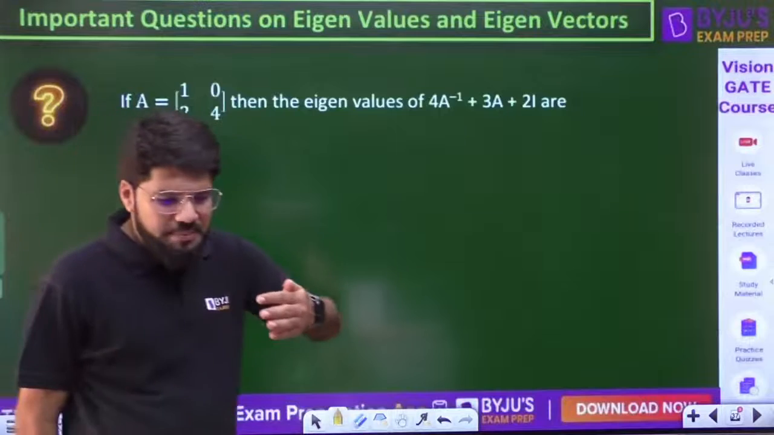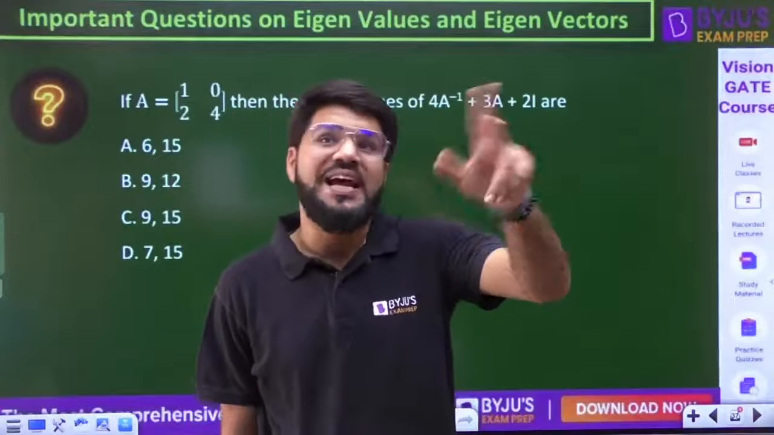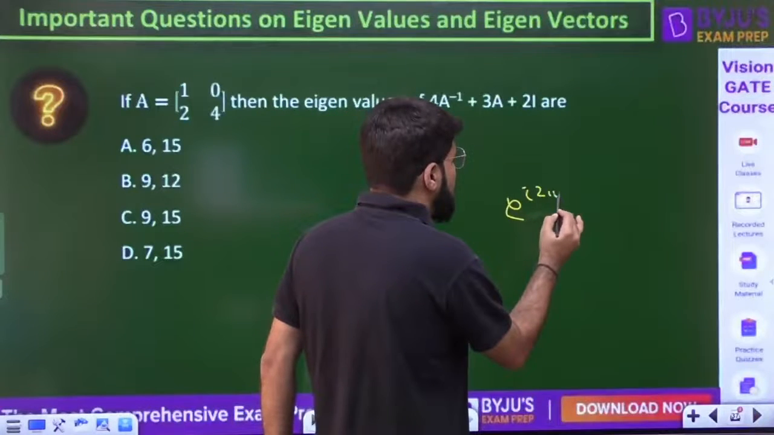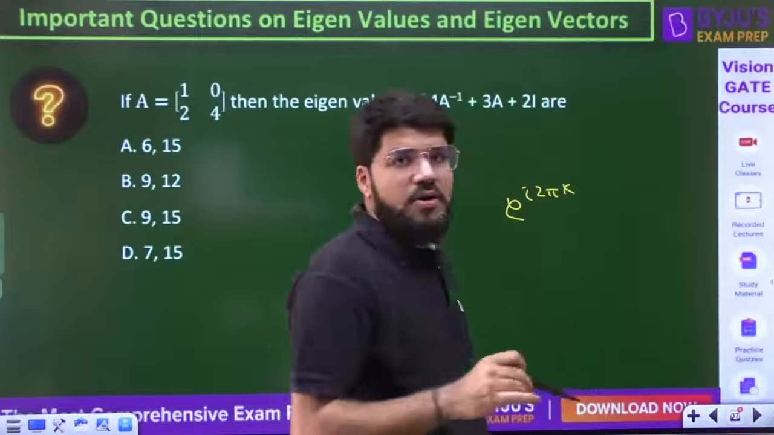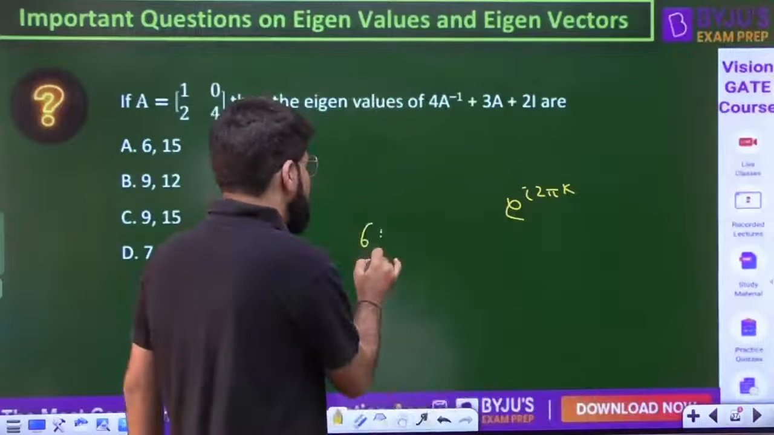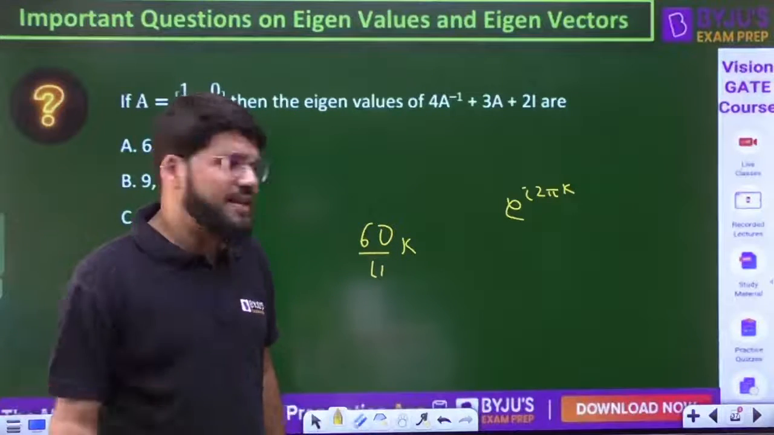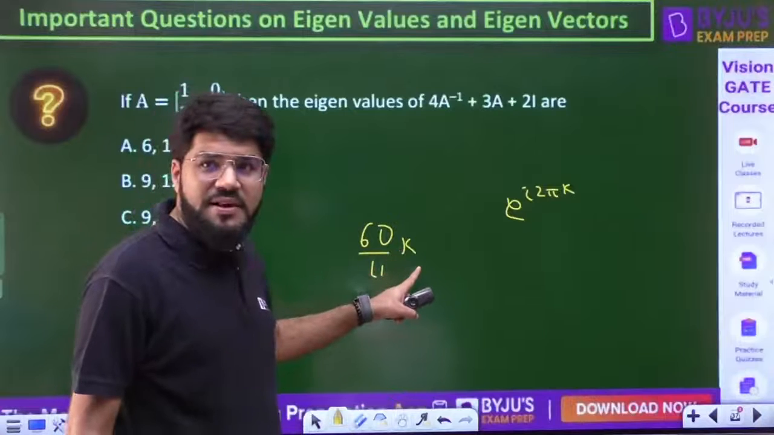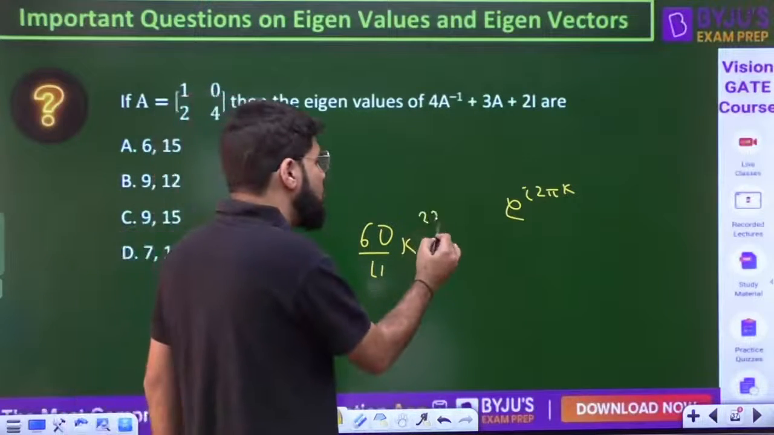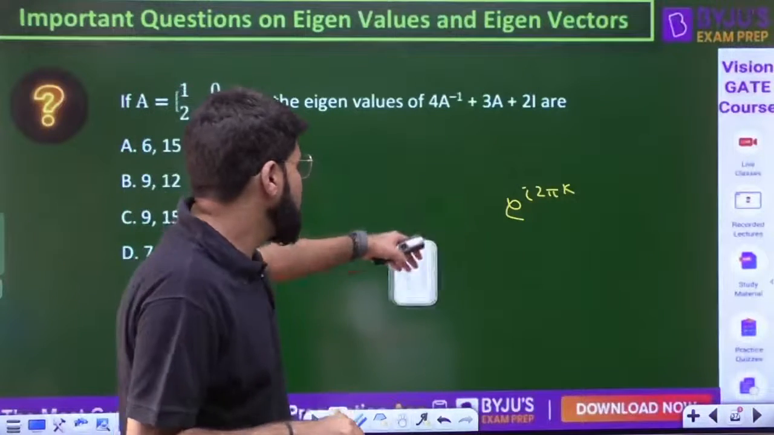See Rajiv, k can be any integer in general, because I told you e power i 2 pi, e power i 4 pi, e power i 6 pi. In general that is e power i 2 pi k, where k is any integer. But what is the smallest integral value of n? You get 60 by 11 k. You can take 1, 2, 3, 4, 5, 6, anything, but when you take k as 11, then you will get the smallest integral number. You can take k as 22 also, then the answer will be 120, but that is not the smallest. So that is why we took k equal to 11.